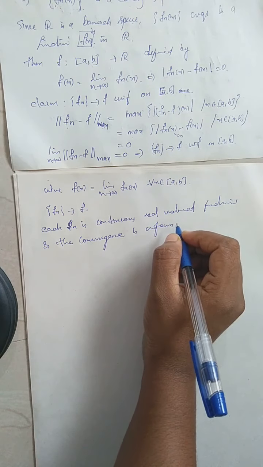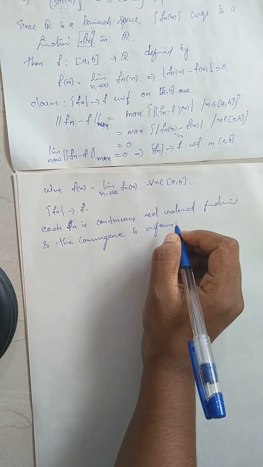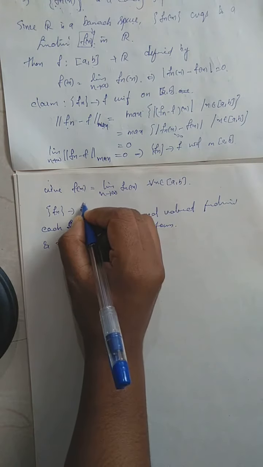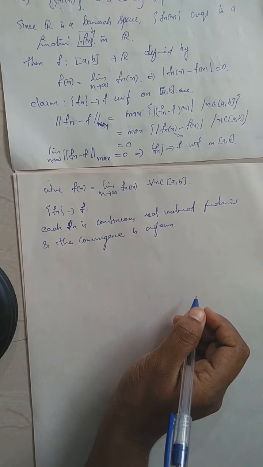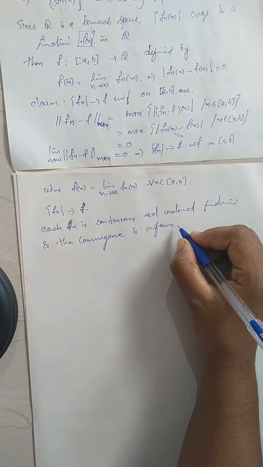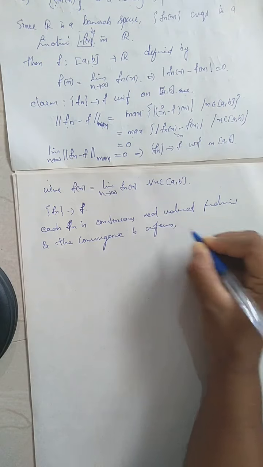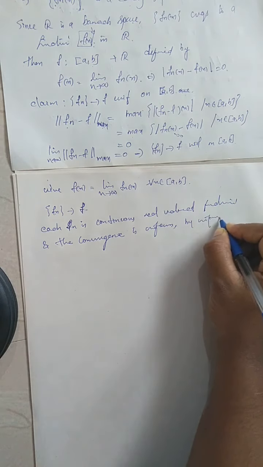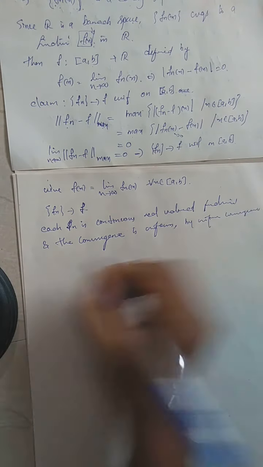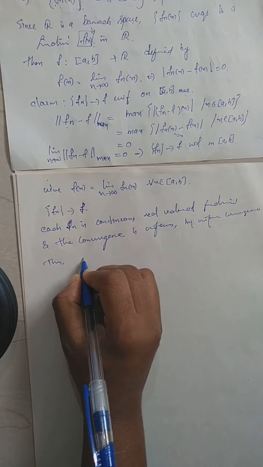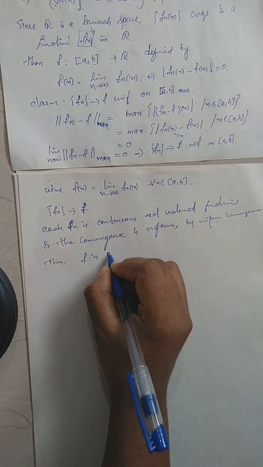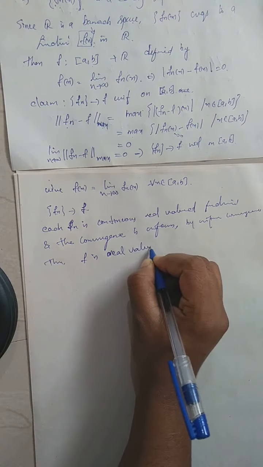The uniform limit theorem says that if a sequence of continuous functions converges to some function f, and the convergence is uniform, then that limit function will also be continuous, right? So by the uniform convergence theorem, since the convergence is uniform, f is a real valued continuous function.